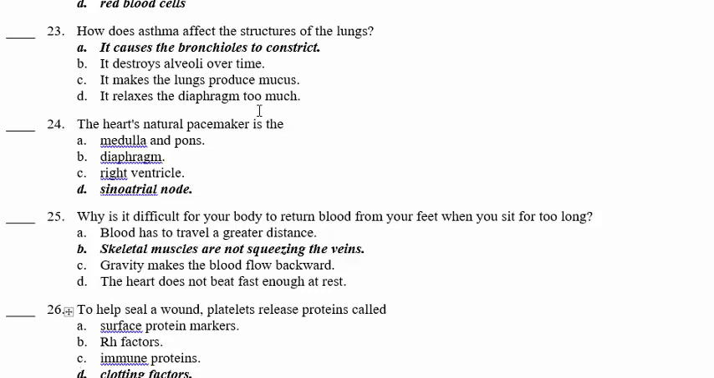23. How does asthma affect the structures of the lung? People who have asthma have a problem in breathing. The bronchioles, which are the end before the alveoli, constrict, they are closed, and they do not allow the air to enter into the alveoli. So how does asthma affect the structures of the lung? It causes the bronchioles to constrict.